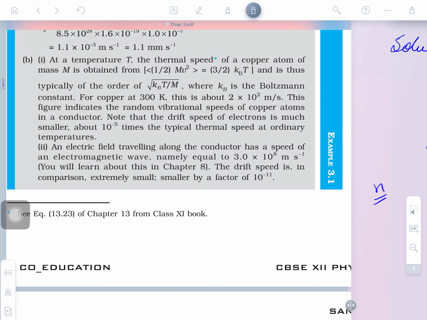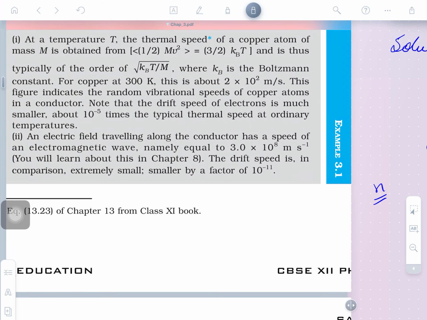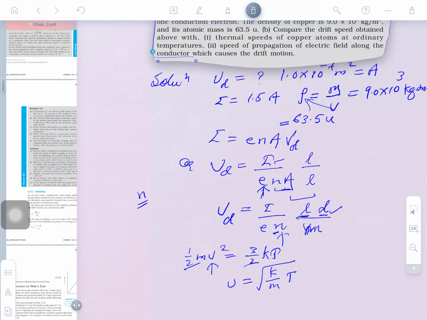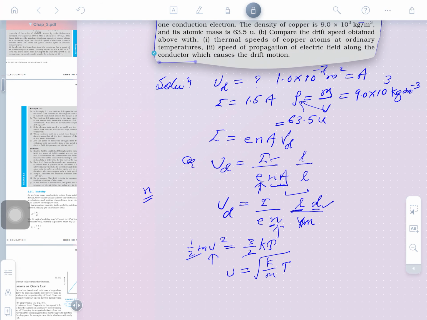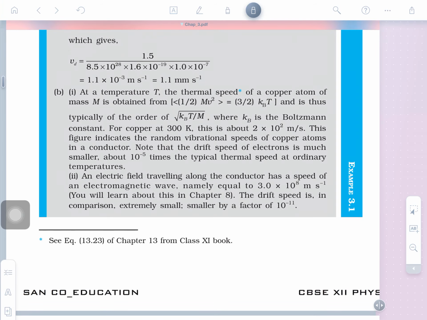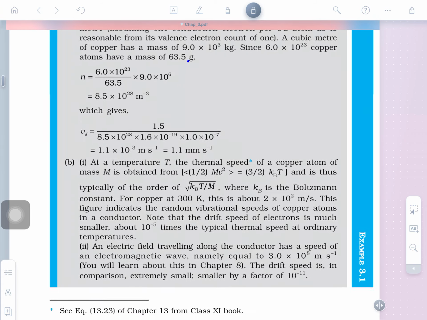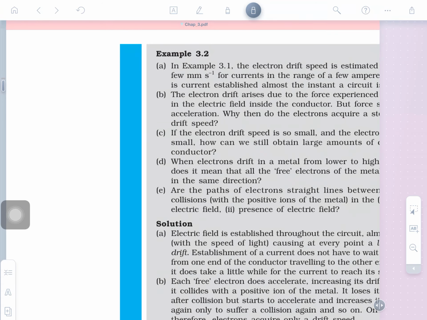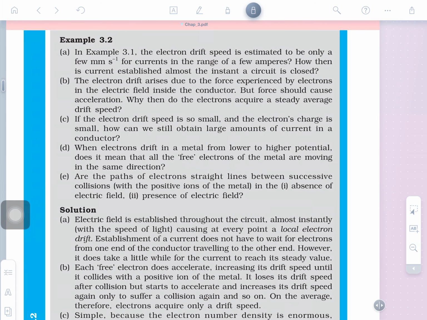Is that clear? So, you may see the drift velocity, and the comparison is to be made here. We will calculate this when I give you the formula in the last chapter. This question is actually an embedded question. The whole question does not come in the examination. Partly it comes, part 1, part 2 and part 3. Is that clear guys?